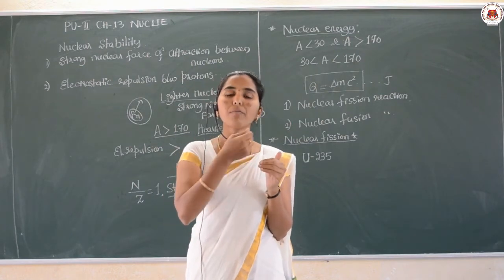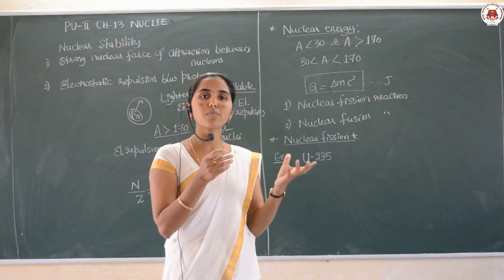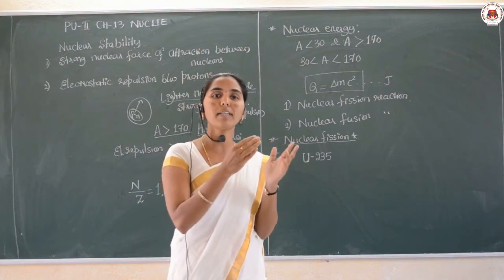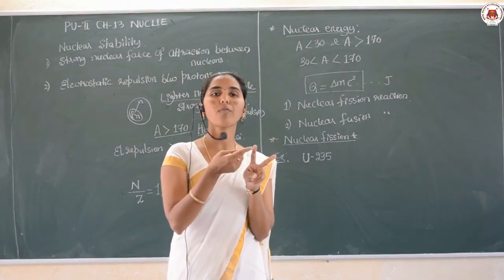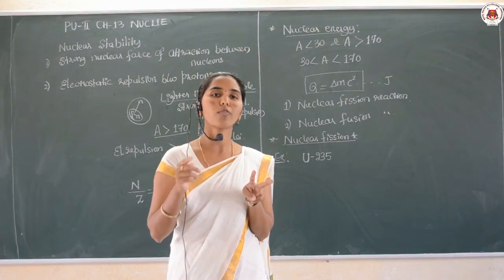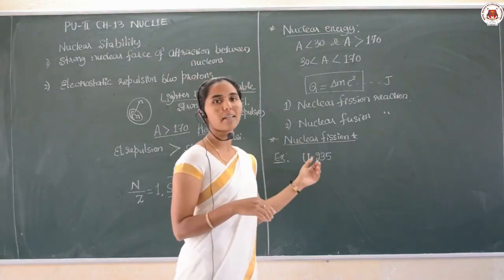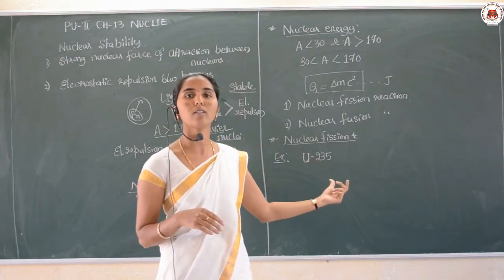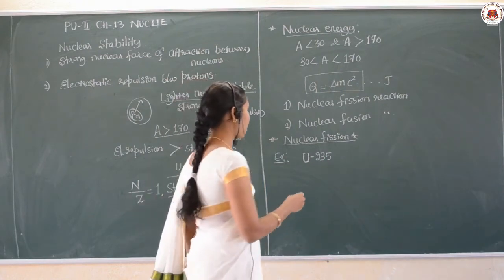Then after a few minutes or seconds, it transmutes and splits into two lighter nuclei with the release of neutrons as well as a high amount of energy. The conversion of that heavy nucleus into lighter nuclei can be given by equations. We can write the equation here.